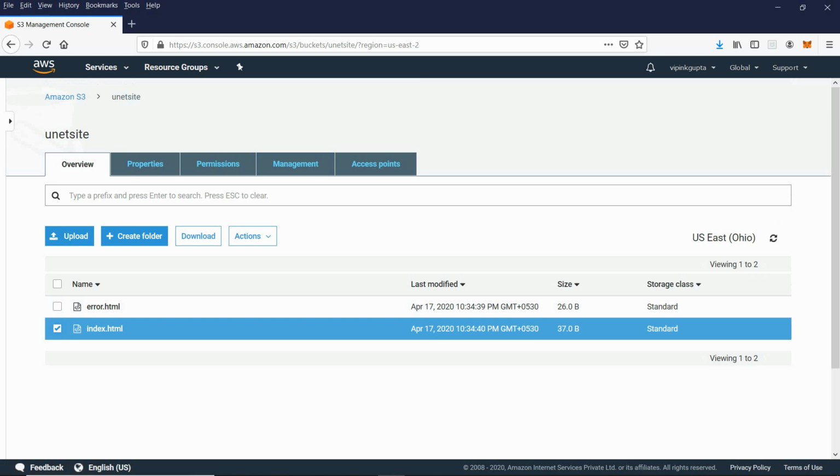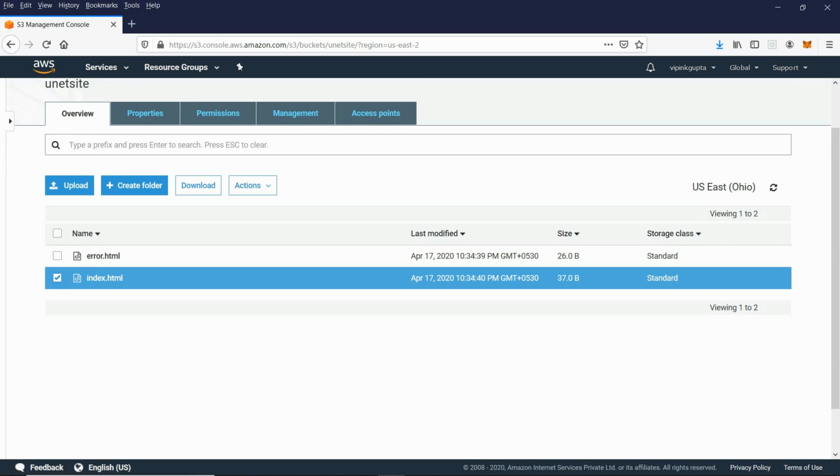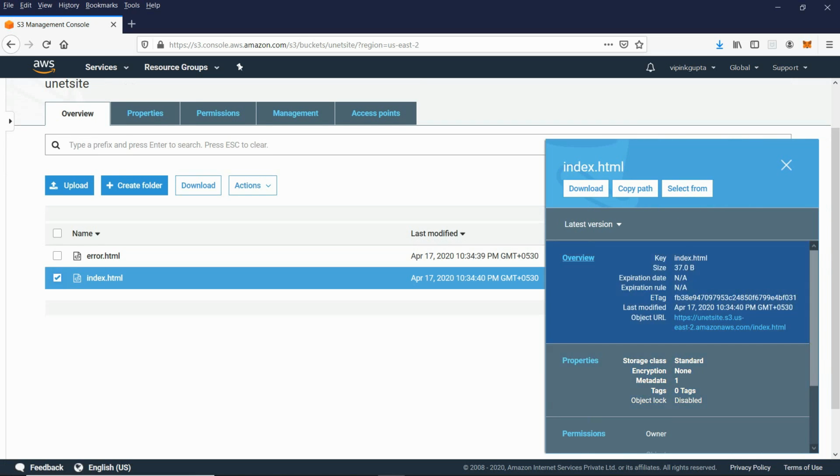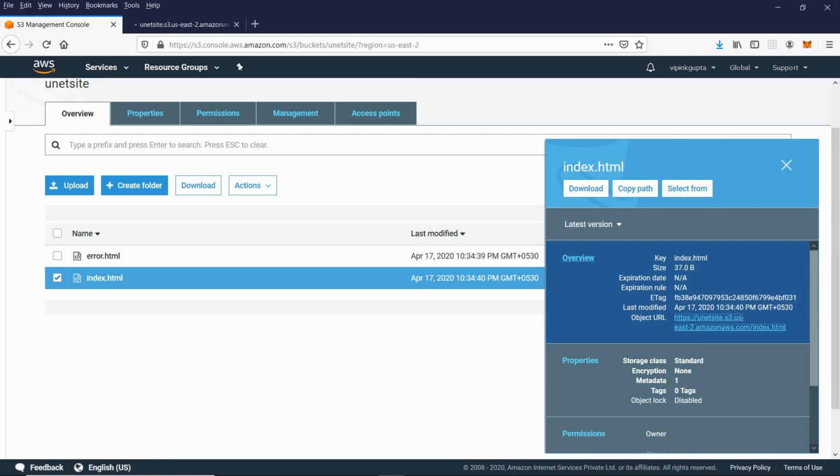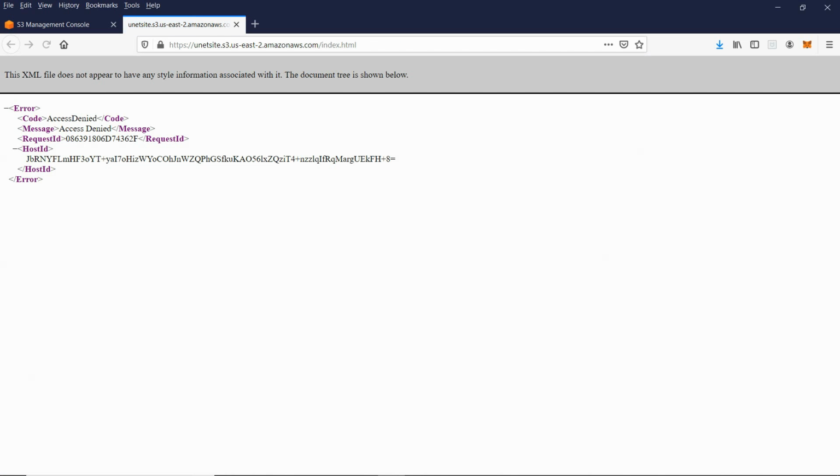This is the file, this is the URL. So what could I have done? Open in new tab. What is it showing? By default, whatever you are going to store will be private.